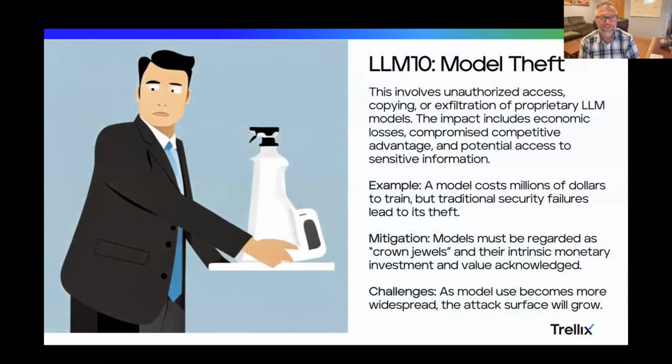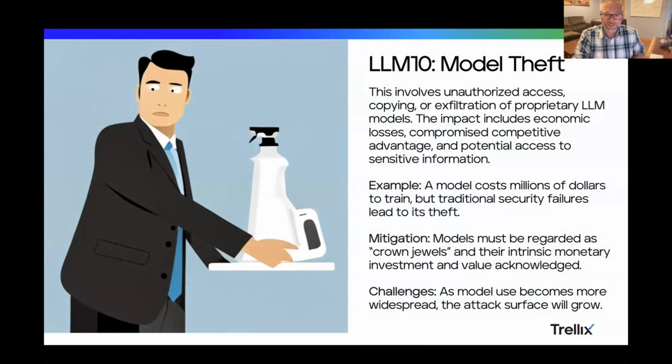Number 10, and this is my absolute favorite, model theft. That person looks more embarrassed to be stealing that than worried. I don't know what that expression is, and I don't know what they're stealing, but I love this one. So a model itself can be very expensive to train, upwards of tens of millions of dollars for the big ones that are out there.